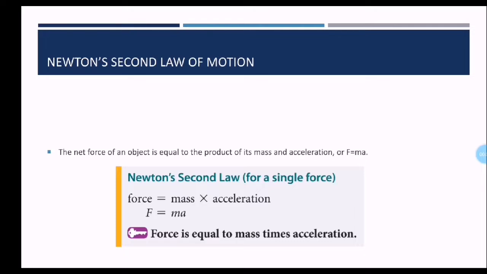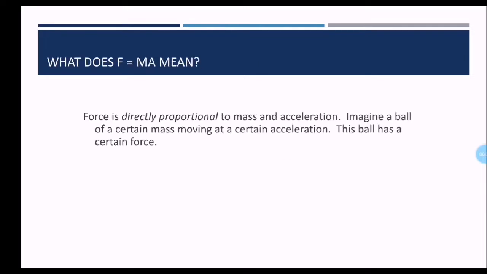Newton's second law for a single force: force equals mass times acceleration, F equals ma. In this case, the net force couldn't be equal to 0. If you remember in the first law, in both cases, whether the object is at rest or in motion, the net force should be equal to 0. So the first law is practically concerning objects that have a net force applied on them equal to 0. The second law is when the net force is different than 0.